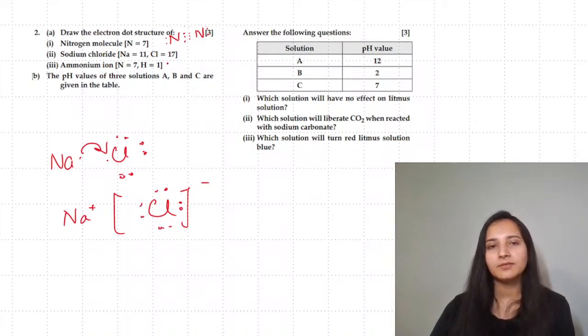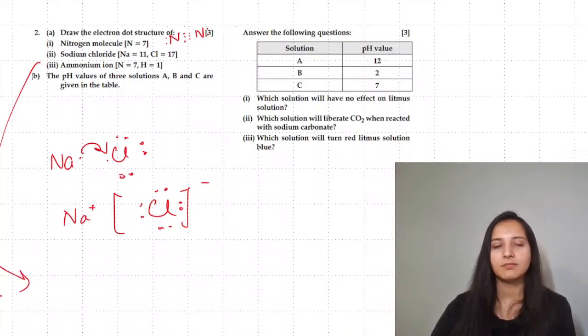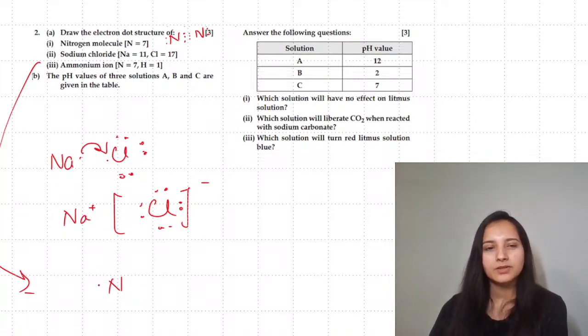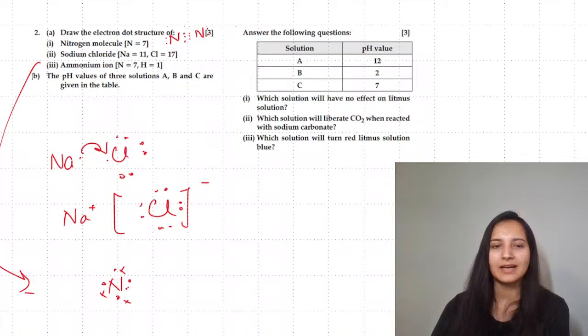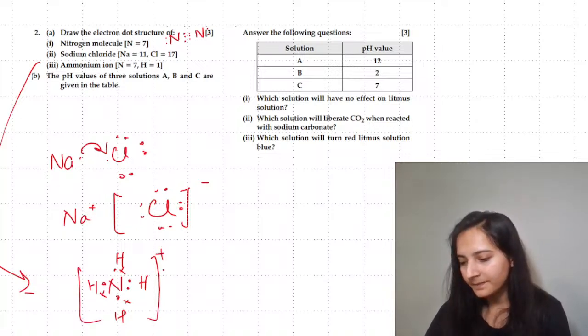Next is the ammonium ion. We have discussed it thrice today, but still for ammonium, nitrogen. Why am I drawing like this? For ammonium, make one thing very sure that you are trying to use a difference in the electrons because you will have another hydrogen which will not bring anything for the participation. And then over here, you will use a square bracket and put a positive sign above.